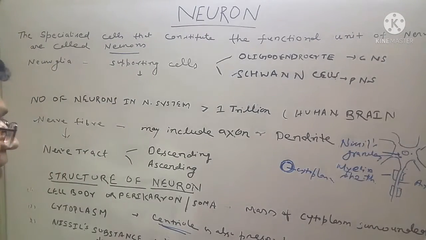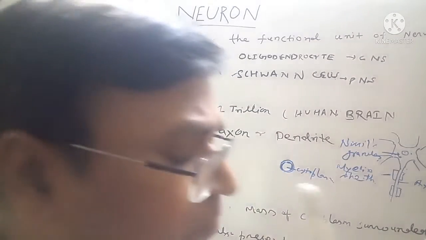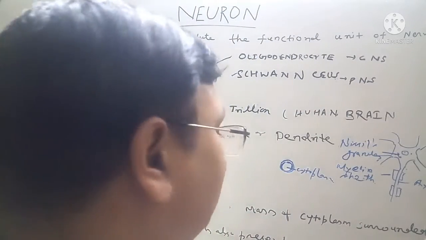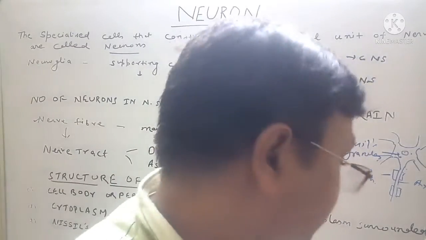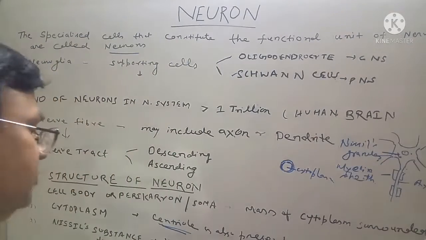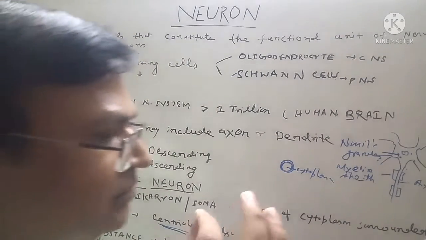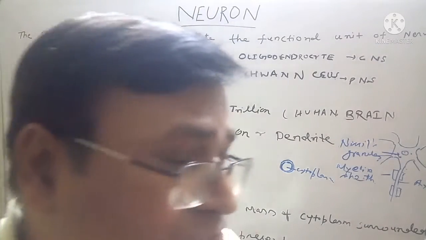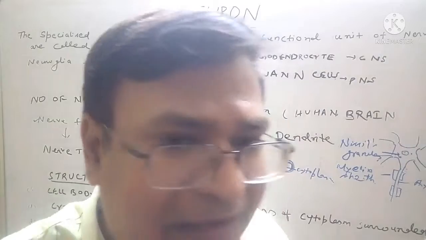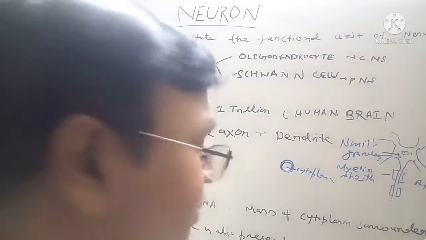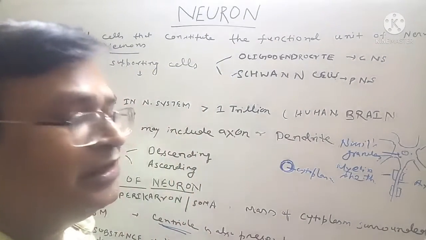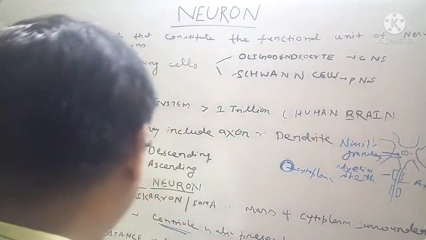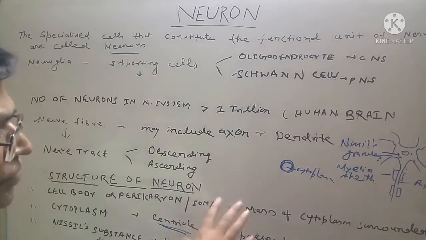Now the neurofibril. In the electron microscope, we see that it is made up of microfilaments and microtubules, and there are pigment granules. Just like the melanin pigment present in our skin, here it is neuromelanin, because it is the nervous system. This neuromelanin is present in the neurons of the substantia nigra. This is all the structure of the neuron.